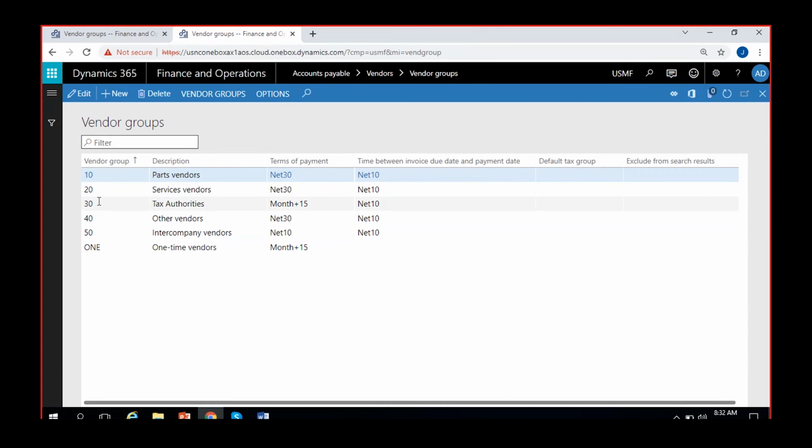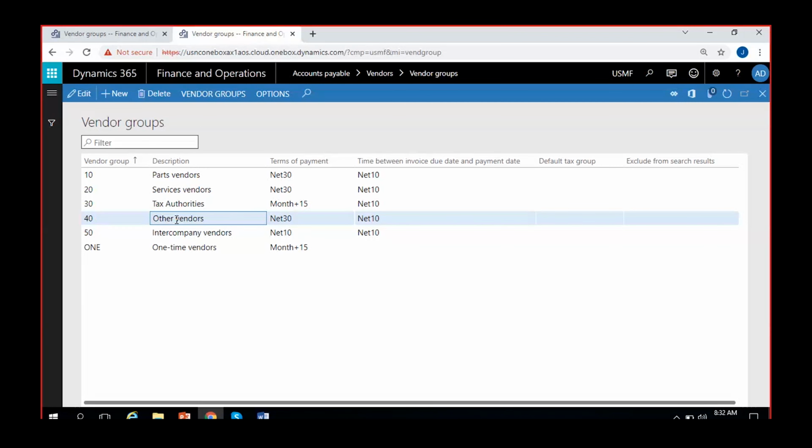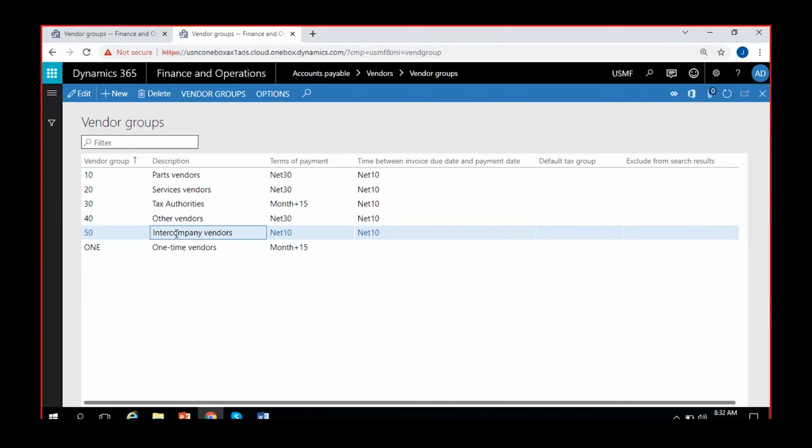They have given numbering as 1, 2, 3, 4 like this. Parts vendors, service vendors, tax authorities, other vendors, intercompany vendors. So this again depends on the business, what kind of business it is. If it is manufacturing, you find these kind of vendors maybe. If it is a service sector, you might have different vendors.